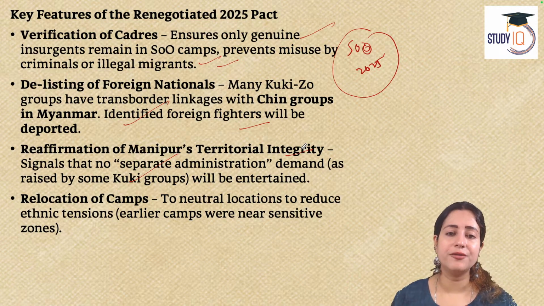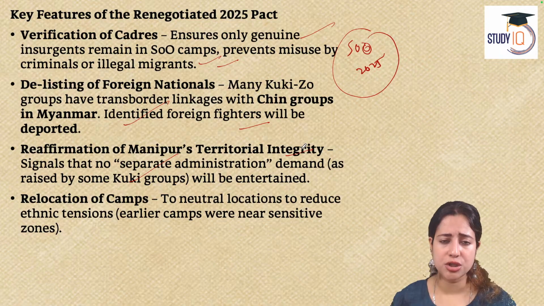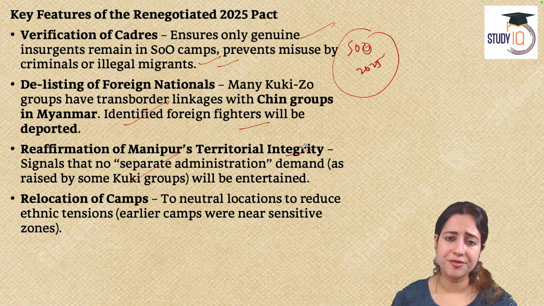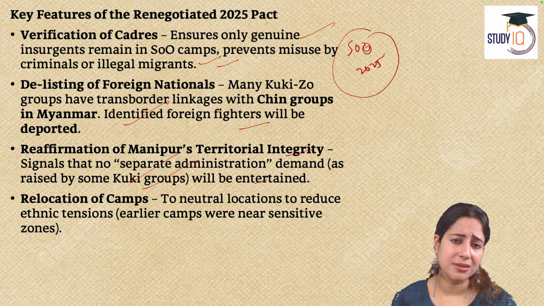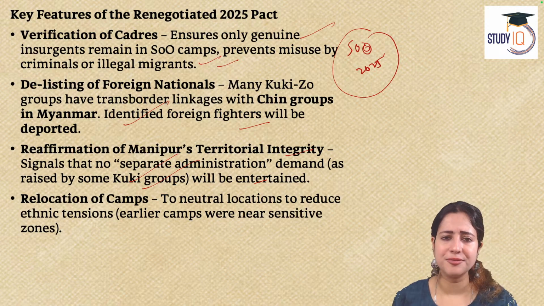Similarly, the government is saying that let's try to arrange for territorial integrity of Manipur. Now, we all know Article 1 of the Indian Constitution: India, that is Bharat, shall be a Union of States. While the states are destructible, they can be changed and altered, central government sovereignty cannot be questioned. The same thing is being repeated here in the new agenda and the pact: yes, Manipur's integration can be made smoother with India, but definitely we cannot give a separate administration to the Kuki groups. That is a demand of secessionism, separatism, quite like the Khalistani, the Bodoland and the KLO, the Kamtapur Liberation Organization demand, that the government will not tolerate.